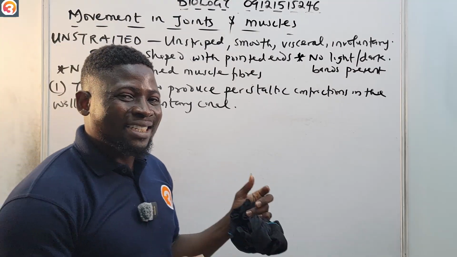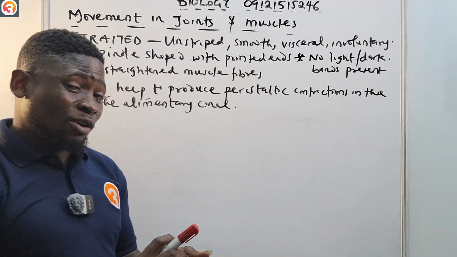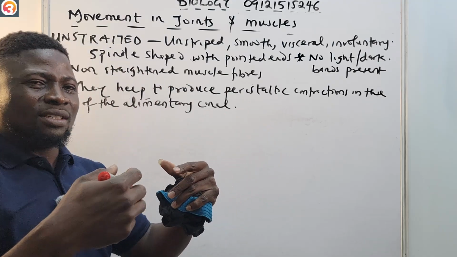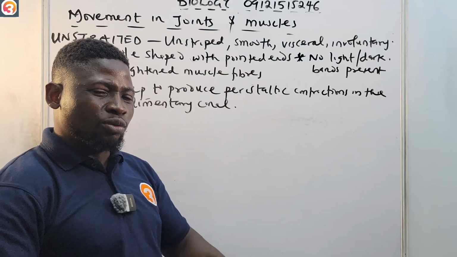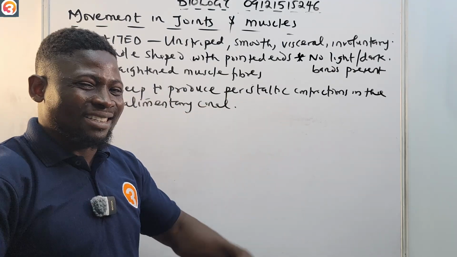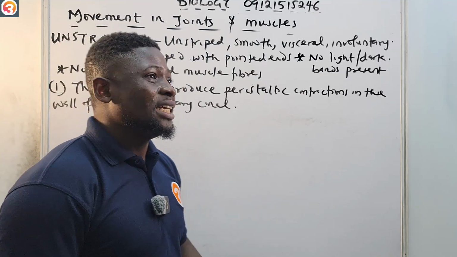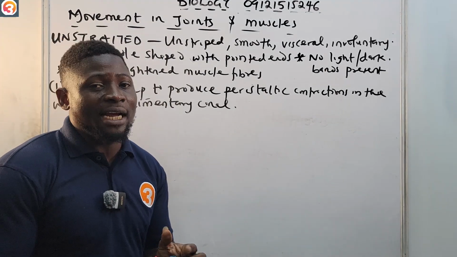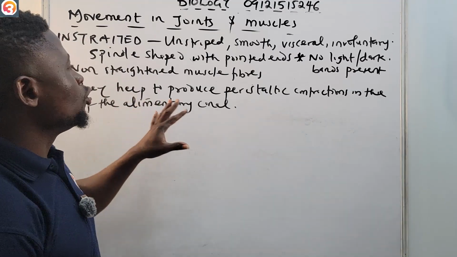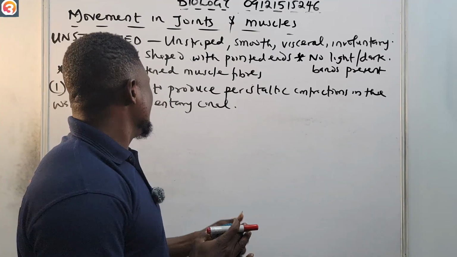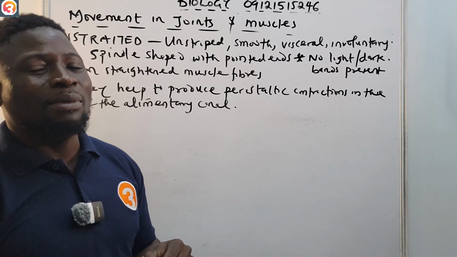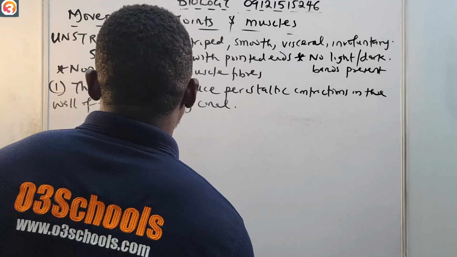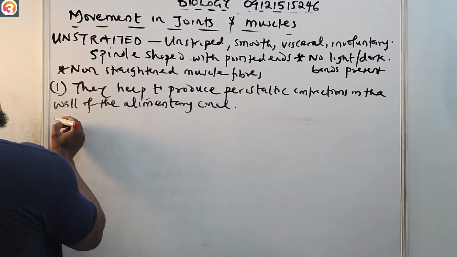And you know what peristalsis is, isn't it? We'll discuss this when we talk about the digestive system. It's a wave-like movement that helps to push food downward, or push substances down the alimentary canal. So these unstriated muscles are very important. Then number two, they form sphincters for the opening.